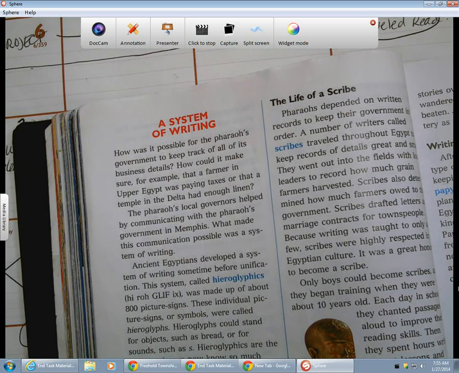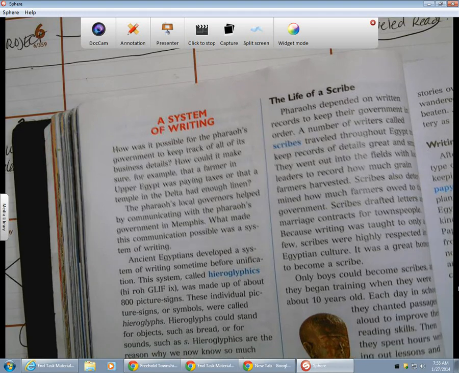Ancient Egyptians developed a system of writing sometime after unification. This system, called hieroglyphics, was made up of about 800 picture signs. These individual picture signs or symbols were called hieroglyphs. Hieroglyphs could stand for objects such as bread or for sounds such as an S. Hieroglyphics are the reason why we know so much about the lives of ancient Egyptians.